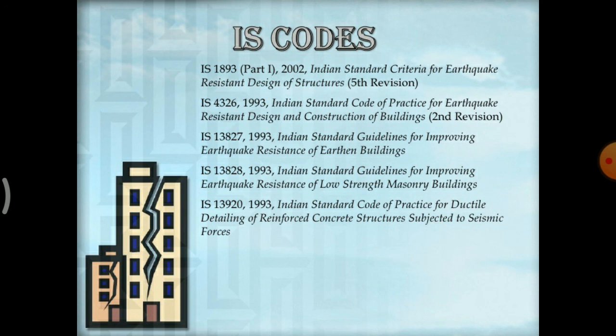IS 13827 1993, Indian Standard Guidelines for improving the earthquake resistance of earthen buildings. IS 13828 1993, Indian Standard Guidelines for improving earthquake resistance of low strength masonry buildings, and IS 13920 1993 for the practice of ductile detailing of reinforced concrete structures subject to seismic forces.